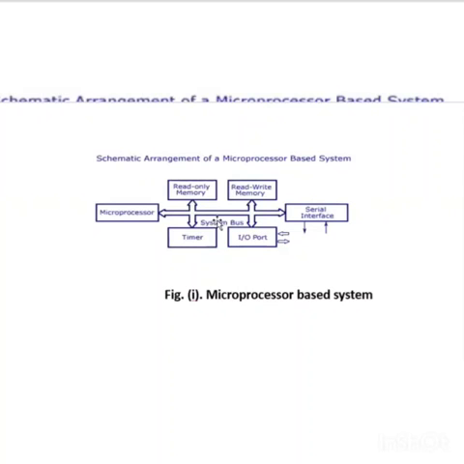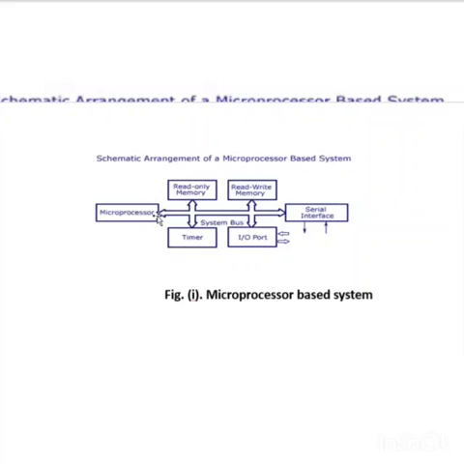Because if you need the work, at that time what will happen? We require firstly fetching the instructions and then we will execute. It means what? We are taking some data and then we are transferring that data. So to transfer the data, these data lines are connected. And data lines are bidirectional.